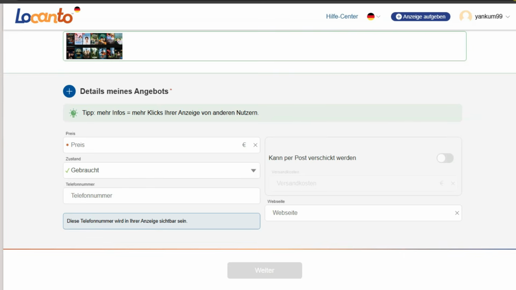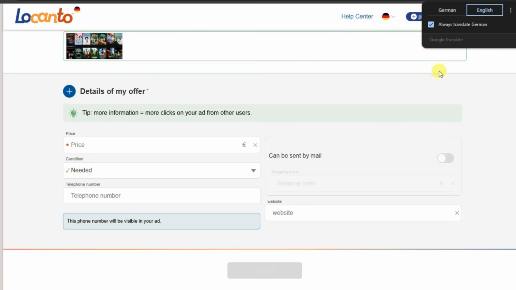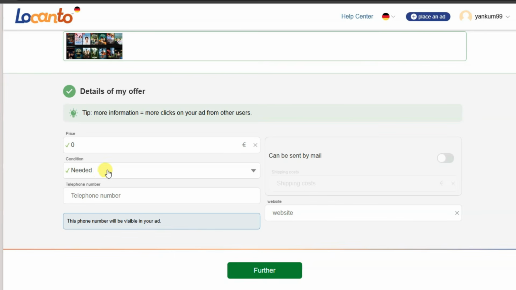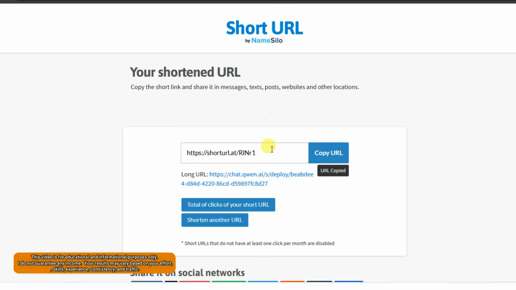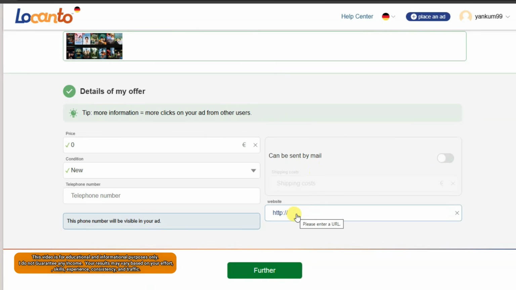I'm going to translate this page. You can type your price. You can select your condition. If you want, you can type your telephone number here. This phone number will be visible in your ad. You can paste your website URL here. You can paste your landing page URL here. You can go on this shortener platform. I have shortened this landing page URL. Click here to copy this shortened URL. Now you can paste that shortened URL here.